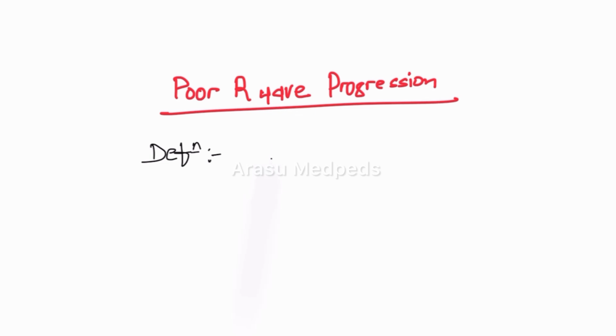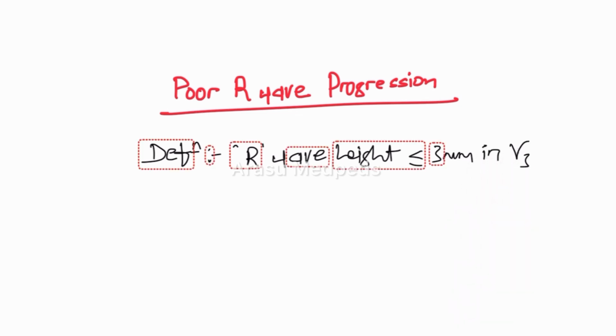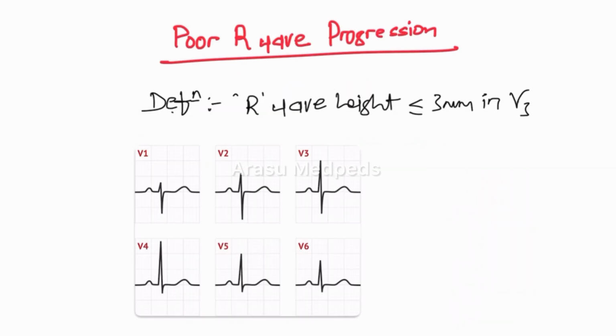Here, just remember, if the R wave height is less than or equal to 3 mm in lead V3, we can consider it as poor R wave progression. So normally when the QRS complex or R wave in particular travels from V1 to V6, we should be able to see the change.